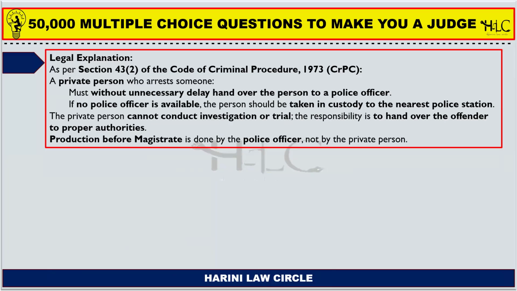As per Section 43, subsection 2 of the Code of Criminal Procedure, a private person who arrests someone must, without unnecessary delay, hand over the person to the police officer. If no police officer is available, the person should be taken in custody to the nearest police station. If the private person cannot conduct investigation or trial, the responsibility is to hand over the offender to the proper authorities. For example, if the private person is a police officer himself, then he can conduct investigation or trial. If he cannot, then the responsibility is to hand over the offender to the proper authorities.